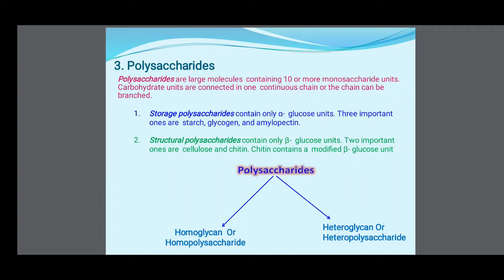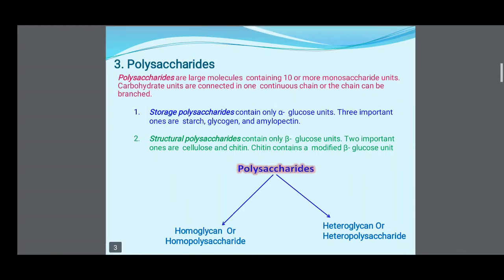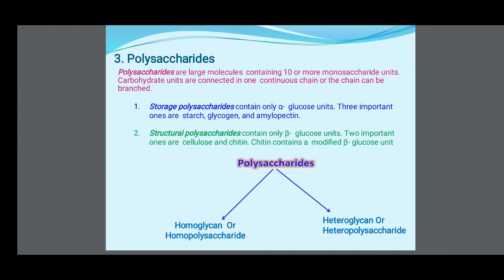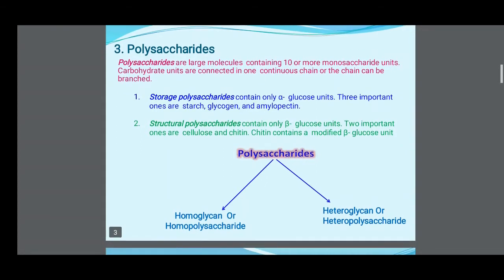In that first one, storage polysaccharides, it contains only alpha glucose units. Three important ones are starch, glycogen and amylopectin. Then structural polysaccharides contain only beta glucose units. Two important ones are cellulose and chitin. Chitin contains modified beta glucose units.